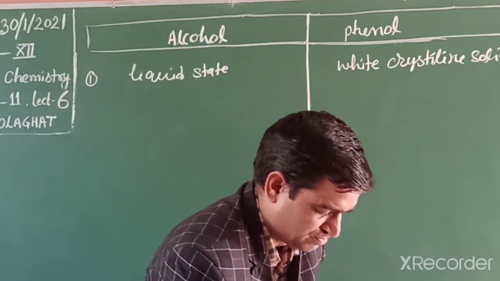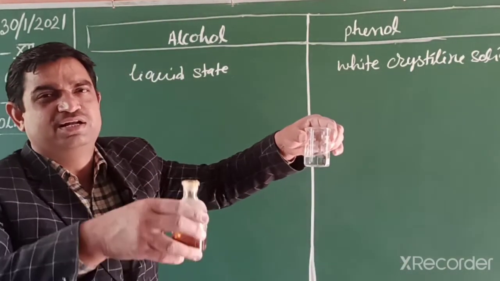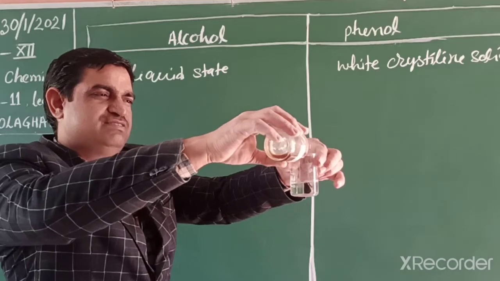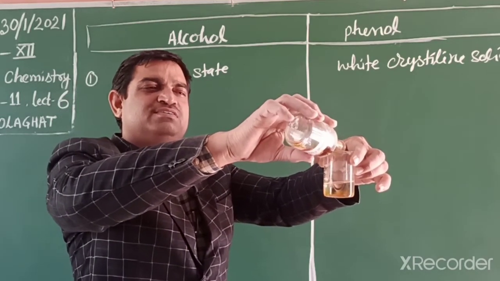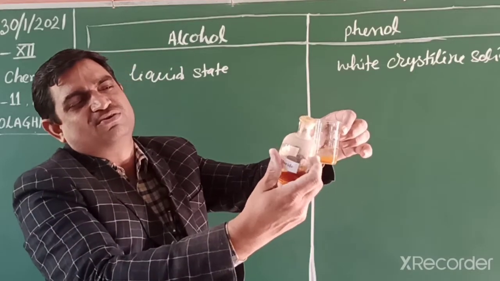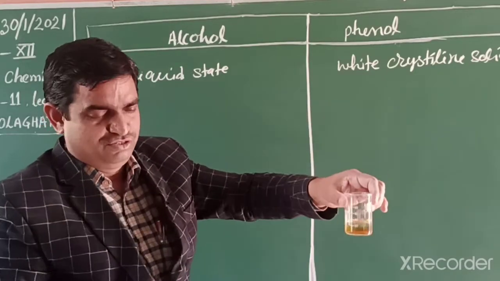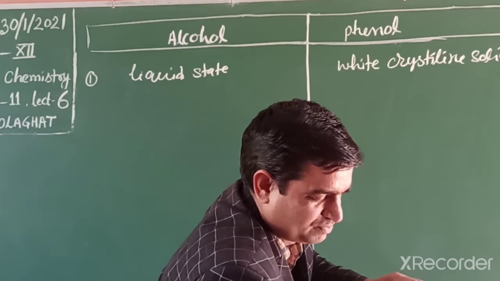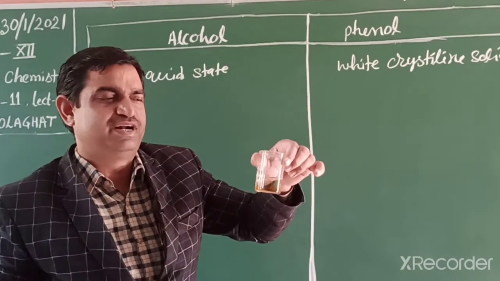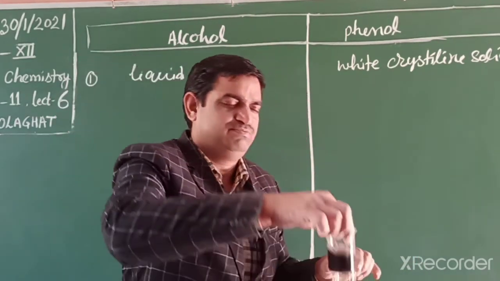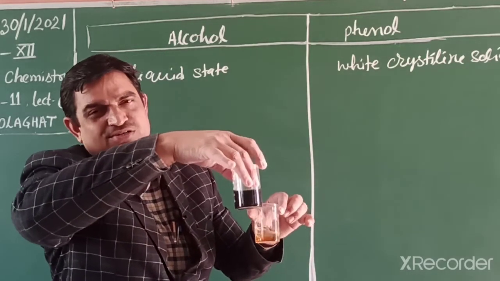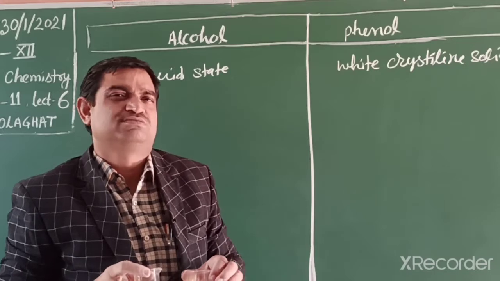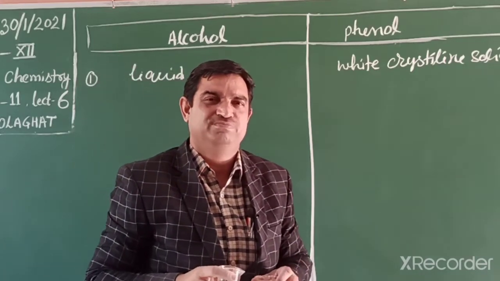But when alcohol reacts with ferric chloride, there is no change. It remains its color, the yellow color of ferric chloride. So when alcohol reacts with ferric chloride, no change. When phenol reacts, its color changes into violet or orange color. So in this way we can distinguish phenol and alcohol.